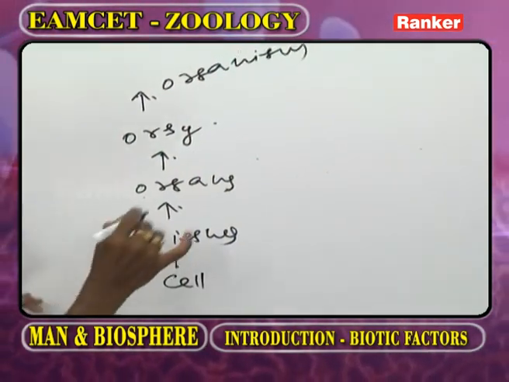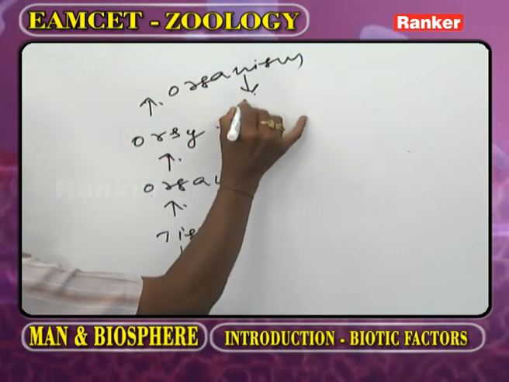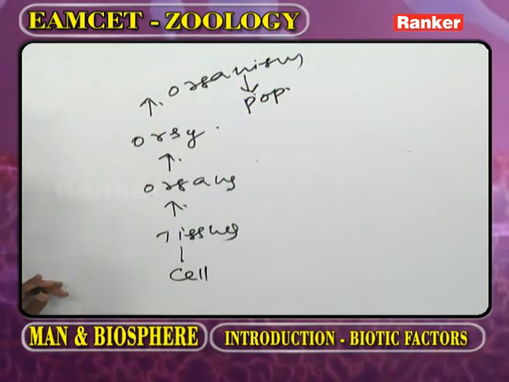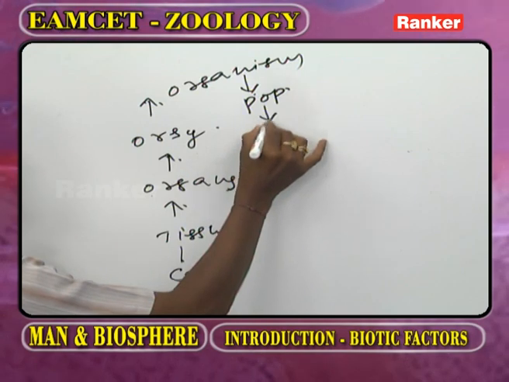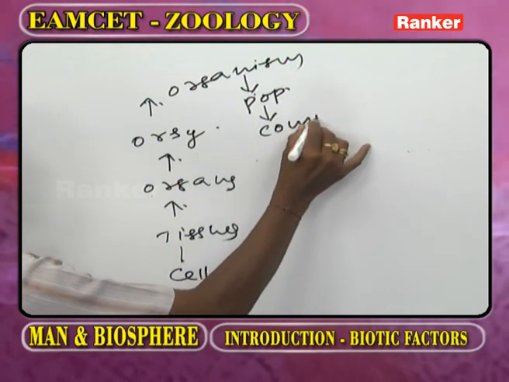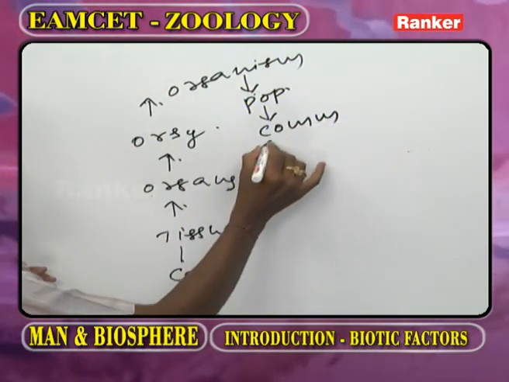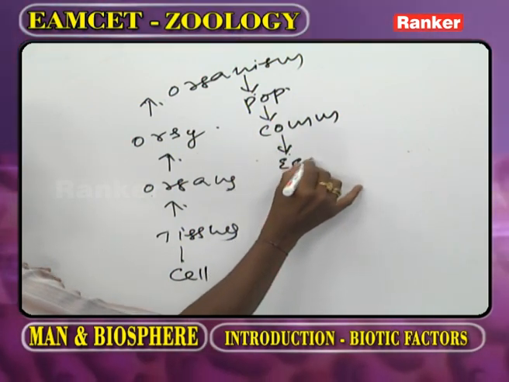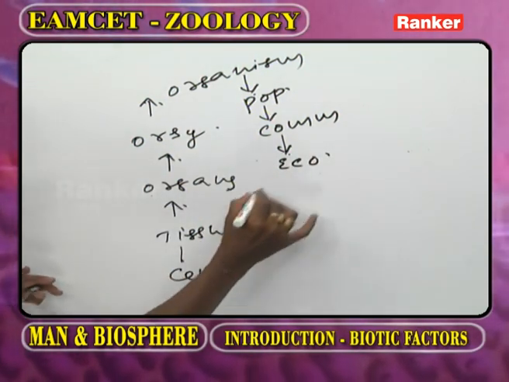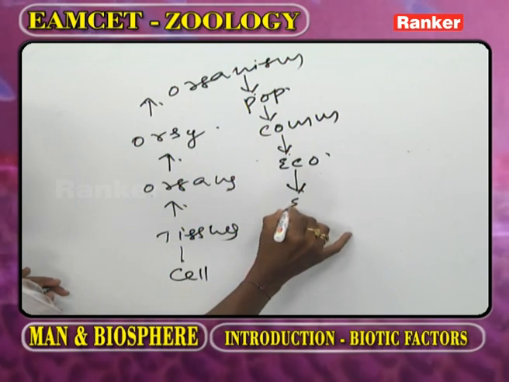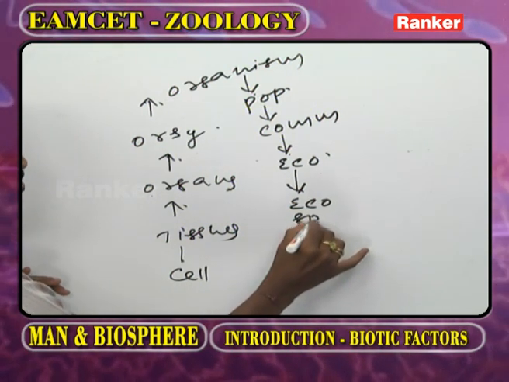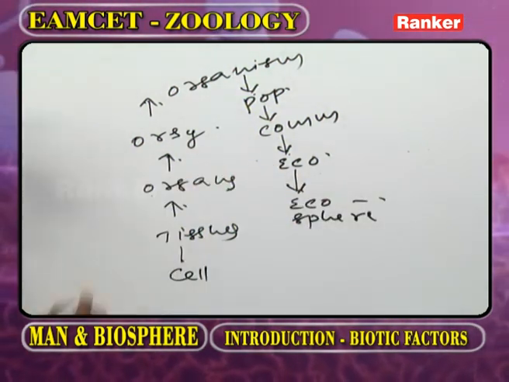Now, the organisms together we call a population. An assemblage of different populations we call a biotic community. An assemblage of different communities we call an ecosystem. An assemblage of different ecosystems we call the ecosphere or biosphere.